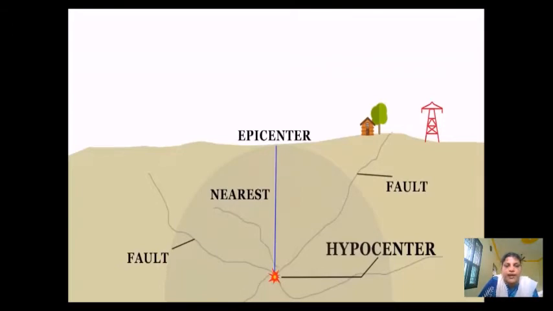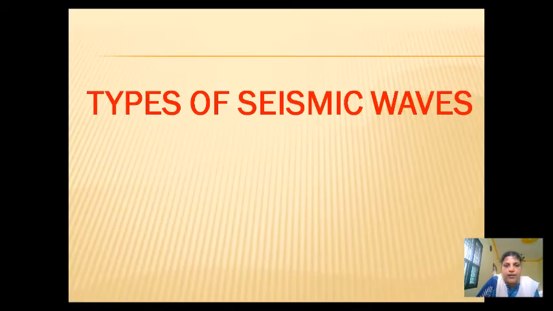Along a straight line, we have written this as the epicenter. So the epicenter is present in a straight line to the focus on the crust of the earth. Because of this epicenter, we are affected. Okay, then we are going to see the types of seismic waves.